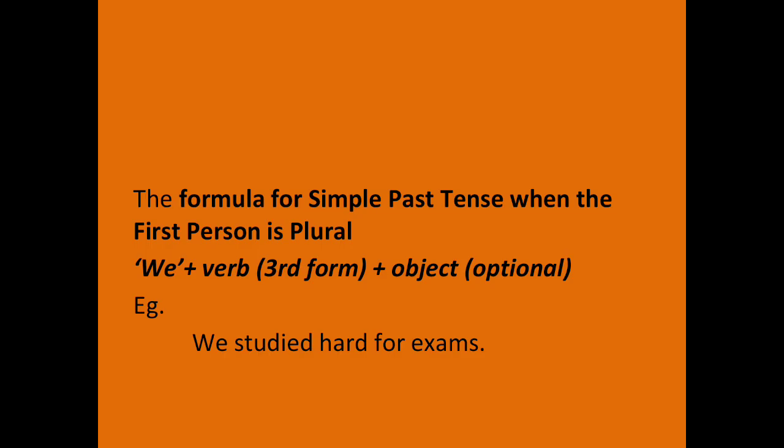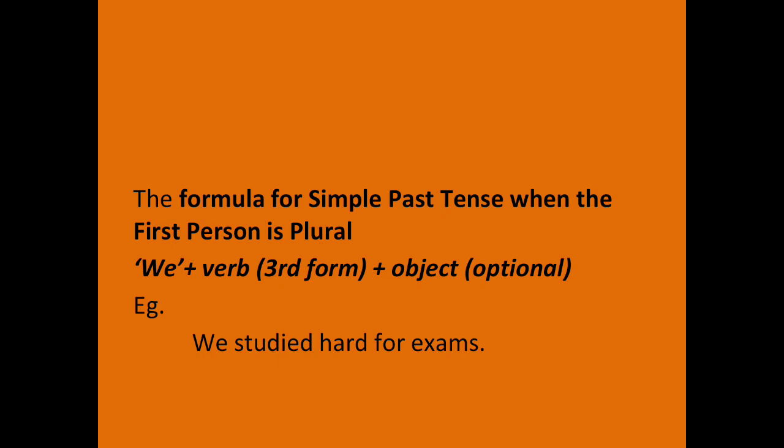The formula for simple past tense when the first person is plural. We saw the formulas when the first person is singular. Now we are going to see when the first person is plural. You will be adding the past form.